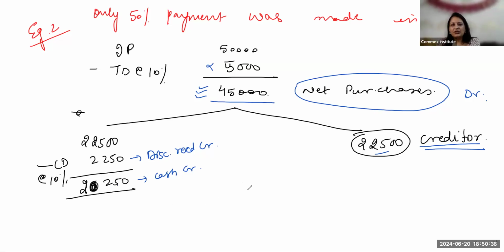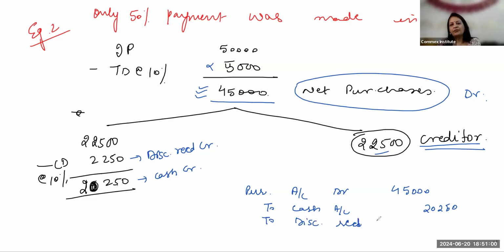Okay, so my final entry would be purchases account debit, 45,000. To cash account, how much amount I'm paying finally, 20,250. To discount received account, how much discount I've received, 2,250. And to creditor, if the name of the creditor is given, Ajay, Vijay, whatever, we'll write his name or we'll just make creditor account,